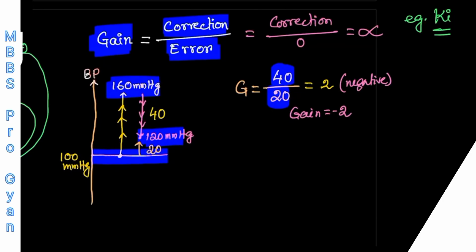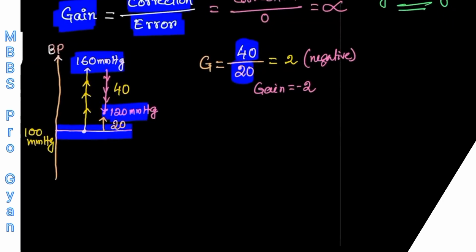certain books have given another factor, which is known as the regulation factor. So we have understood gain, right? Now another factor I am saying here is known as the regulation factor.